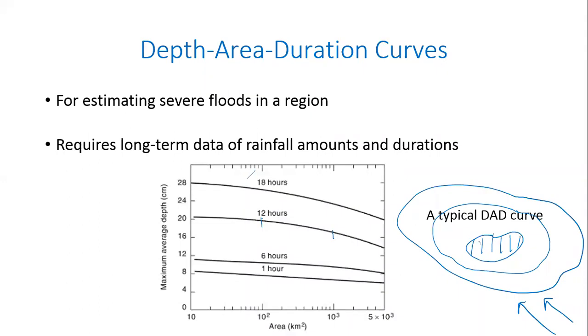So if I know the characteristics of that region, what kind of soil is there, what kind of vegetation is there, is it an urban area, is it a forest area, and so forth, you can estimate how much would have been the runoff if the amount of rainfall received in those 12 hours was 20 centimeters. This is the amount of runoff that would have been generated from that area.